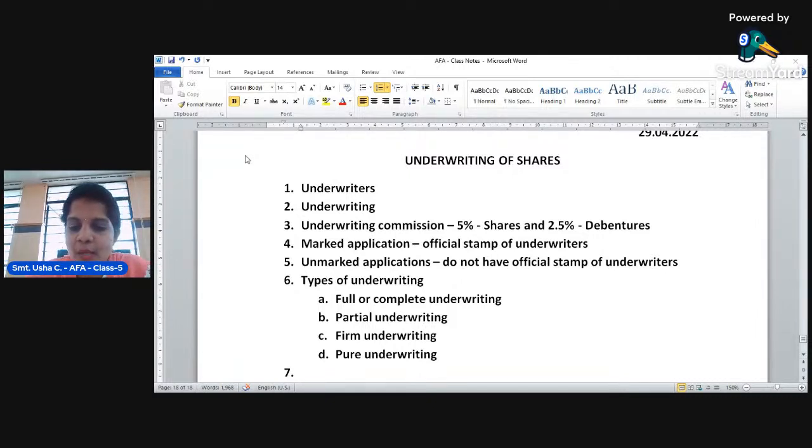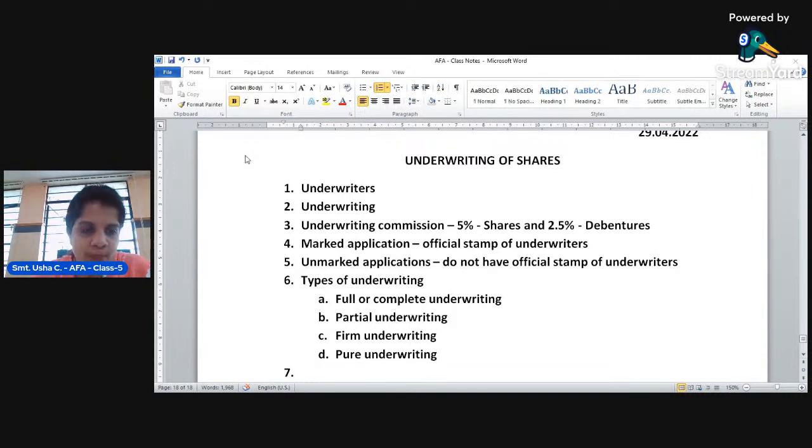Out of 20,000 shares, 15,000 shares are subscribed by the underwriters. They have taken up underwriting to subscribe those 15,000 shares. It can also be called partial underwriting, where they are making a definite commitment, and in case they are able to get subscription from the public for those 15,000, that will be a benefit for the underwriters.